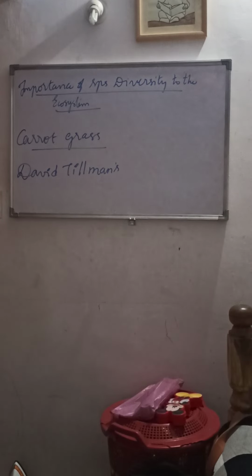So according to this scientist named David Tilman, what was his opinion? That plots with more species will show less year to year variation in biomass. That means increased diversity will contribute to higher productivity.